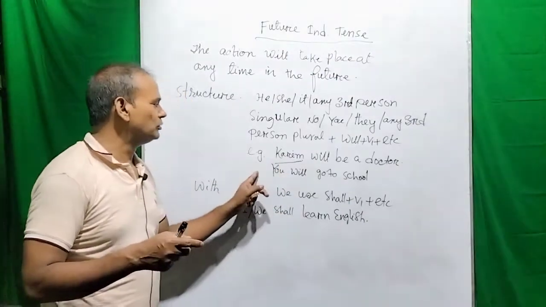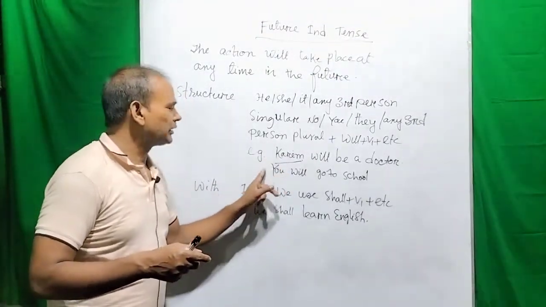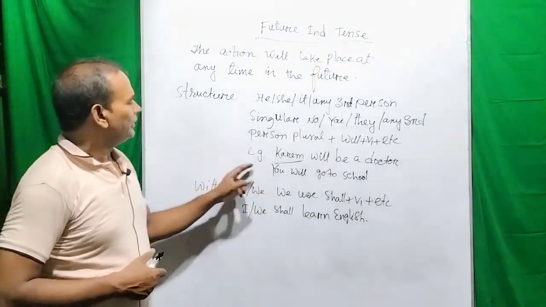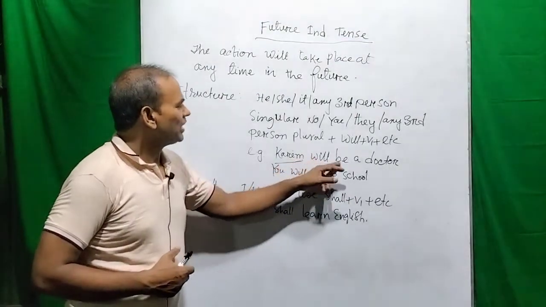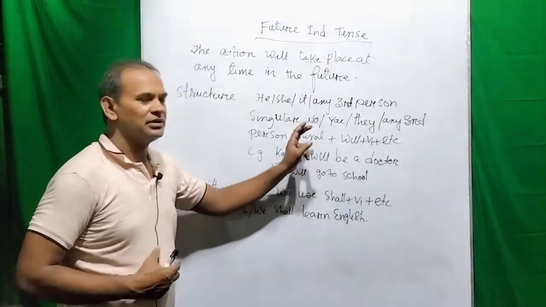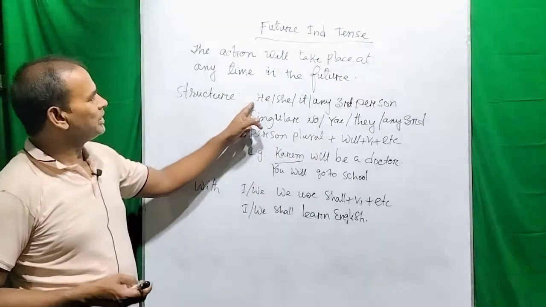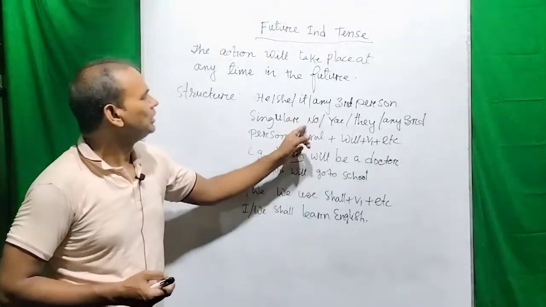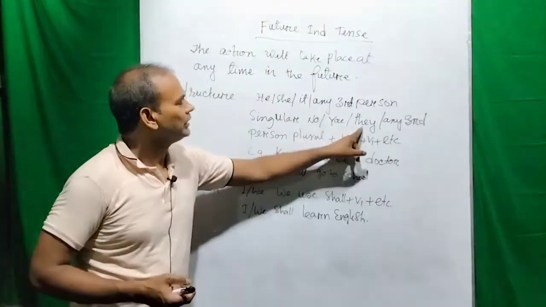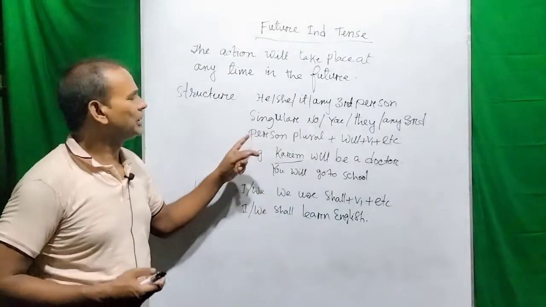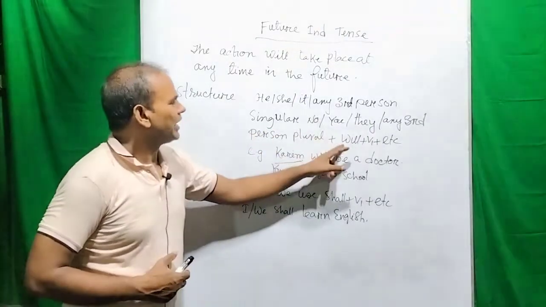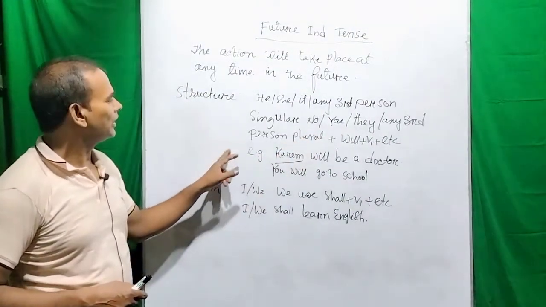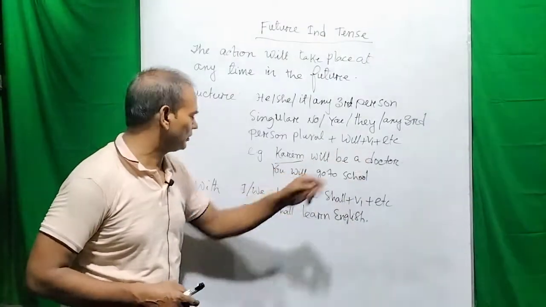We can use you both in singular and in plural number. So in this case we can use will plus v1. Here v1 is be. So dear viewers, please try to understand: he, she, it, any third person singular number, or you or they, or any third person plural number will take will plus v1 plus etc. in its formation. Suppose the example is that Karim will be a doctor.